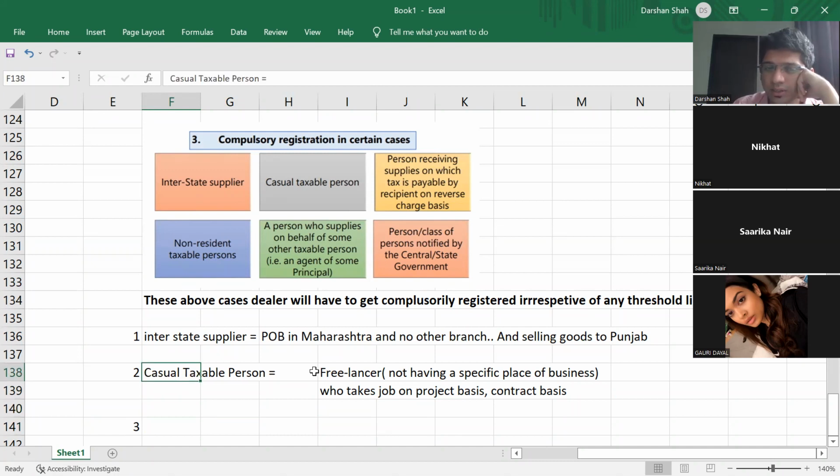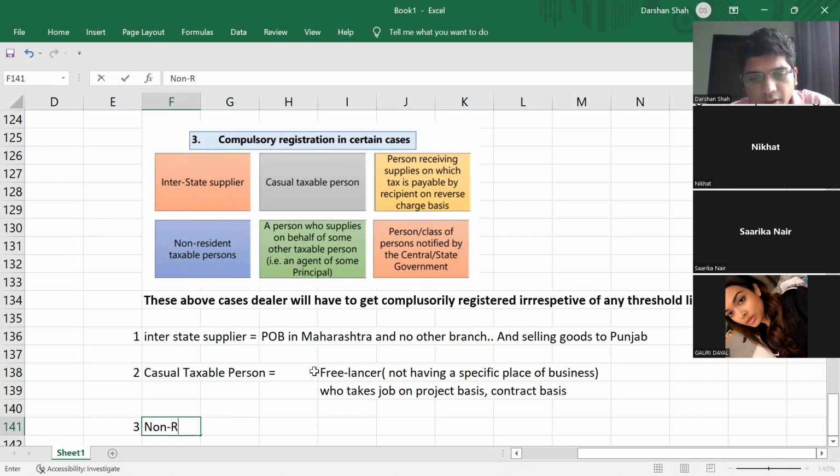But in India, no one does it. In India, all casual taxable persons have to get themselves compulsorily registered. But in India, no one does it. Okay. So the traceability of this is a bit difficult because he is already a freelancer, right? He does not have a specific place of business. So tracing such a person becomes important. So government is saying it is your responsibility to get yourself registered. Not everyone is going to do that. Okay. Is this clear?